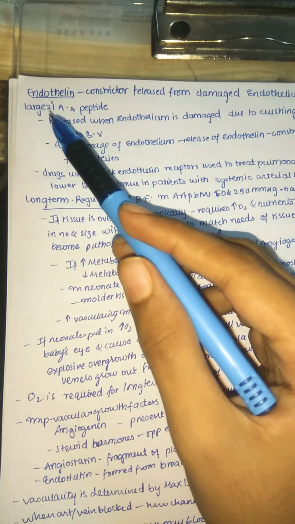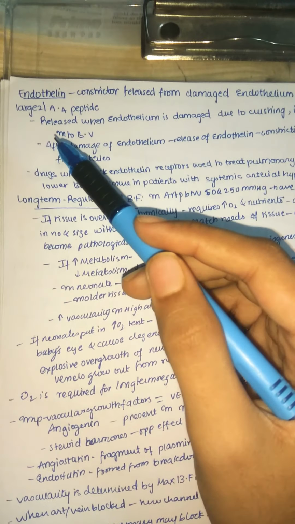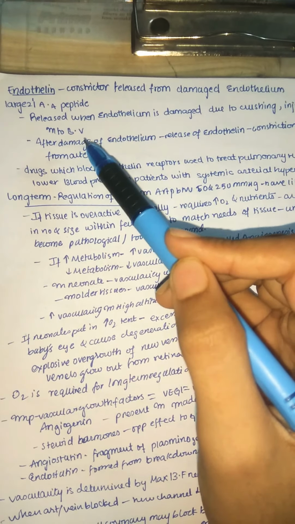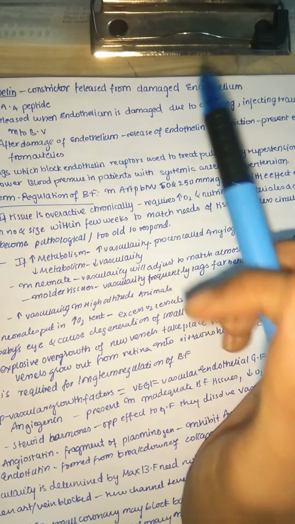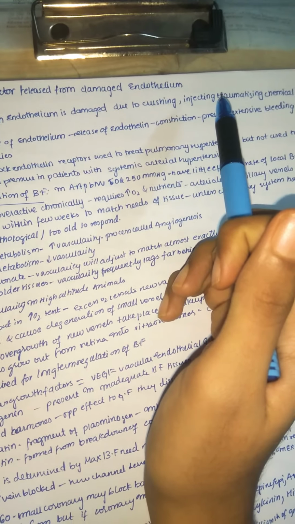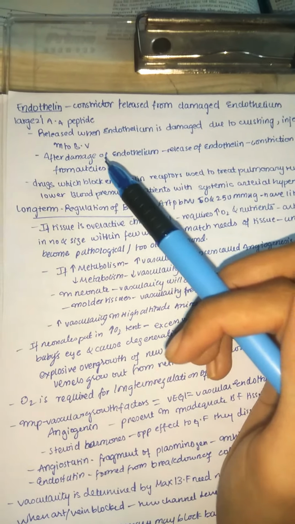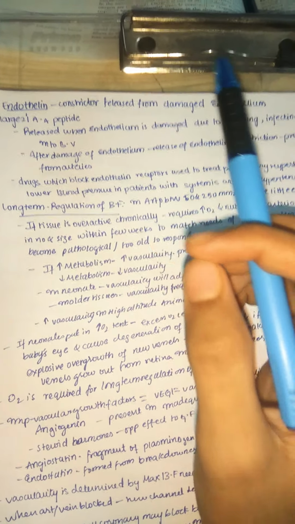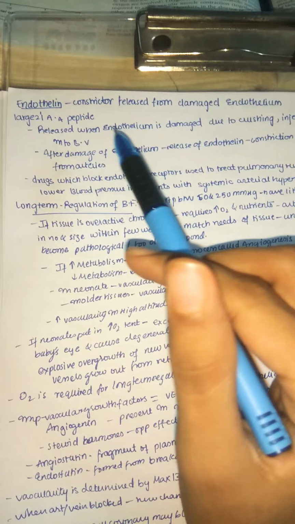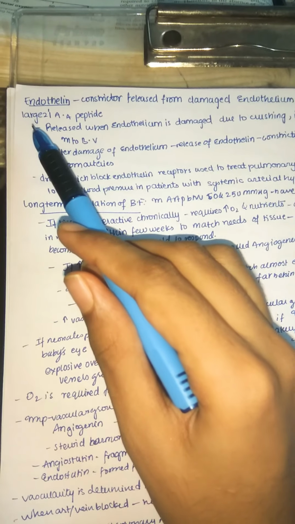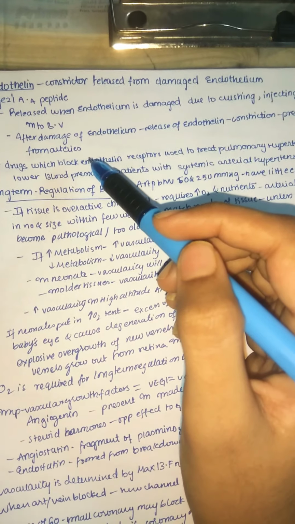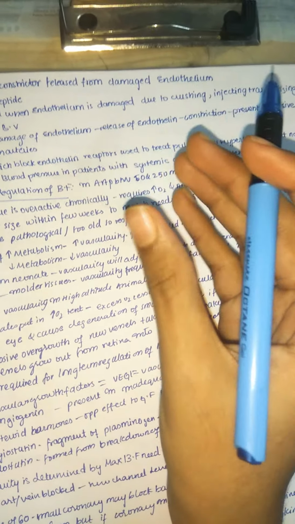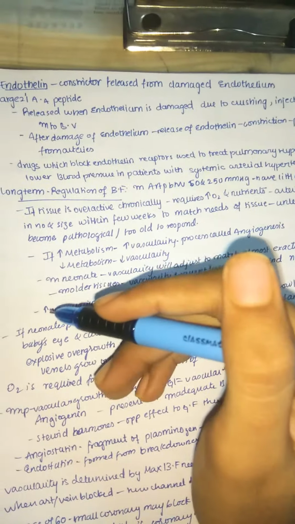Endothelin is actually a large 21 amino acid peptide, and this is released mainly when the endothelium is damaged due to crushing because of any injury, any accident, and injecting traumatizing chemicals into the blood vessels. Because of all these conditions, whenever the endothelium is damaged, it immediately releases endothelin. Remember that it is a large 21 amino acid peptide.